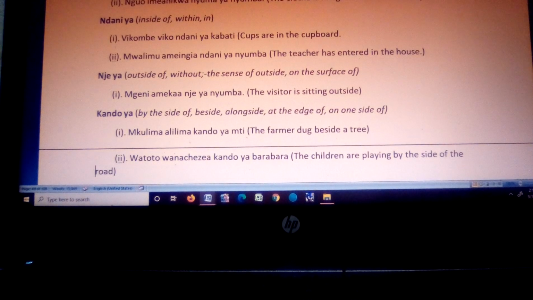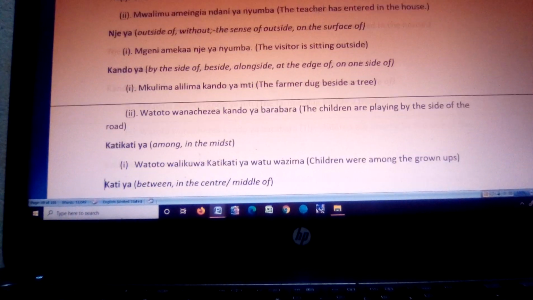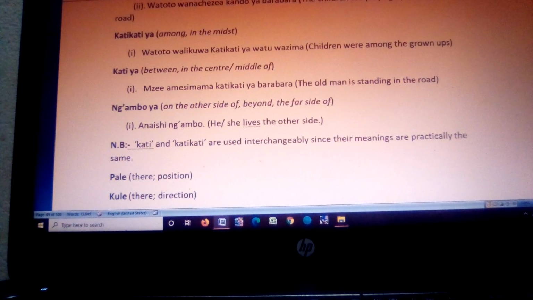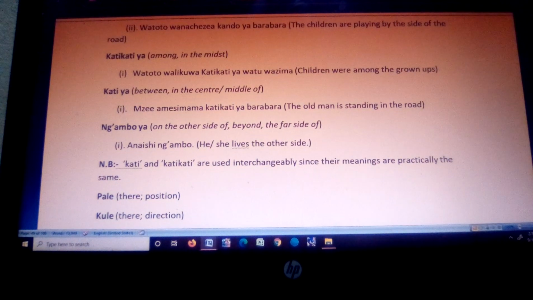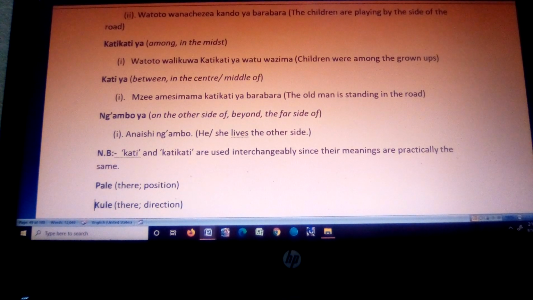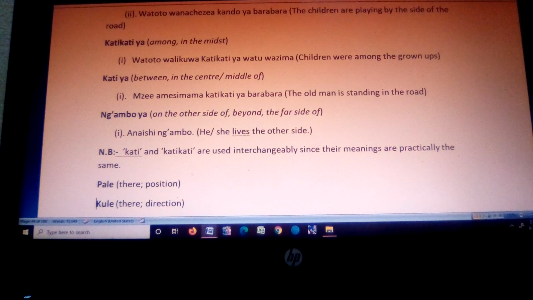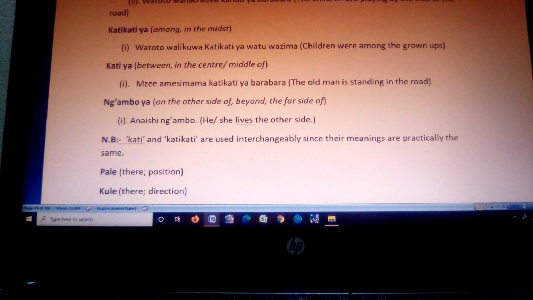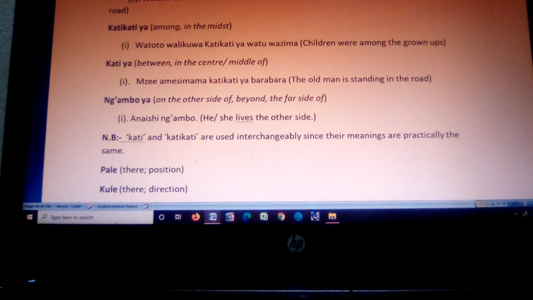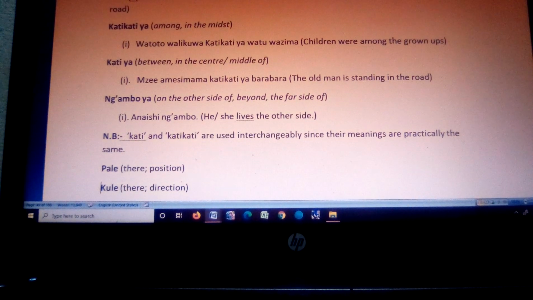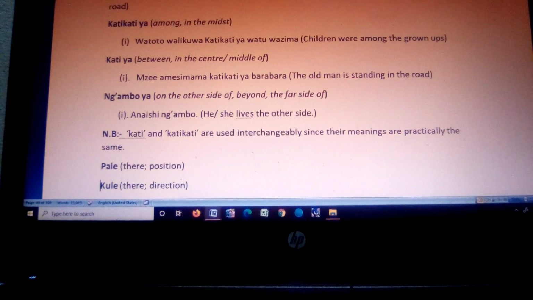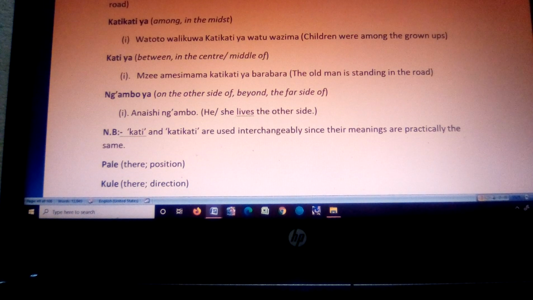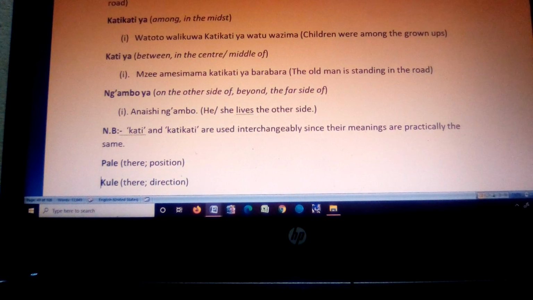Then we have another preposition of position, that is katikati ya. Katikati ya just means among. It also means in the midst. For instance, we have a sentence like watoto walikuwa katikati ya watu wazima, that the children were among the grown-ups, or they were in the midst of the grown-ups. Maybe when they called the grown-ups, the children also appeared.